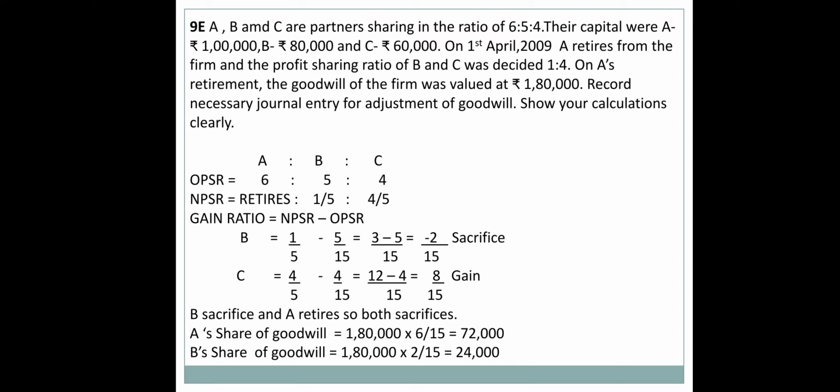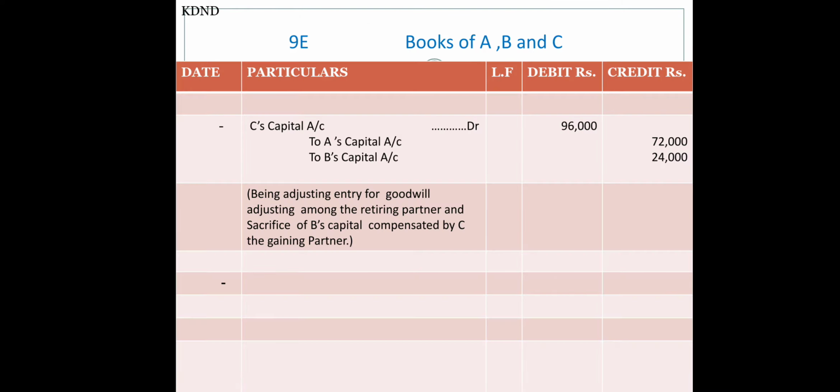And now the journal entries will be: who is gaining over here? C. So C gains, so C's capital account debit to A's capital and to B's capital.